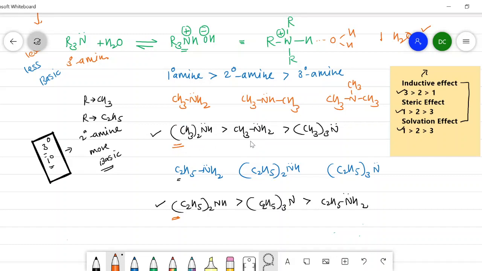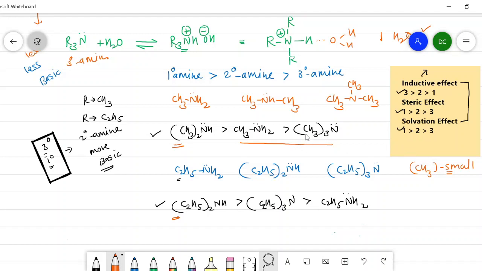Now let us consider the first series, and in the first series a primary amine is more basic than a tertiary amine. It is because here there is a presence of a methyl group, which is the smallest group in the alkyl series as compared to the other alkyl groups. And when there is a presence of a small group, the steric effect is more and it is predominant as compared to the inductive effect.